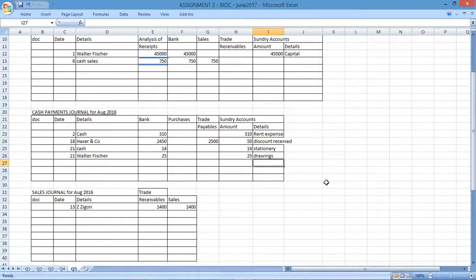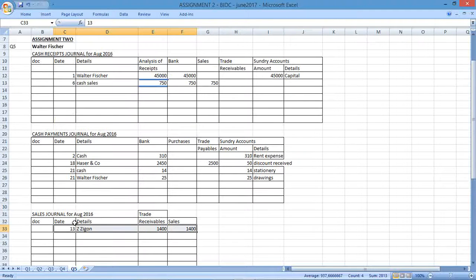Then on the 26th, received a check from Zygon to settle his account after he deducted a 2.5% cash discount. So Zygon is a debtor. We saw what they had purchased from our business. They're now settling that account, taking a 2.5% cash discount into consideration. So this is going to be affecting the cash receipts journal. Zygon is the one paying us, so we're receiving from them. This occurred on the 26th.